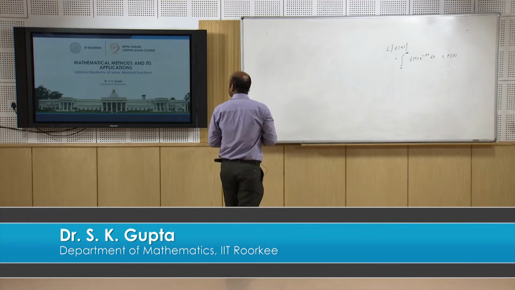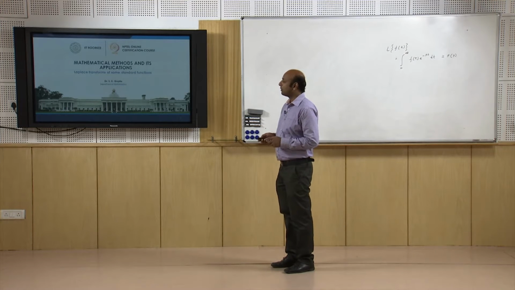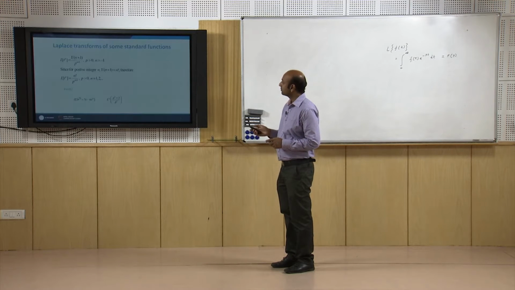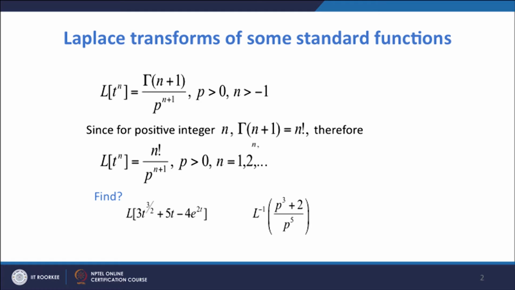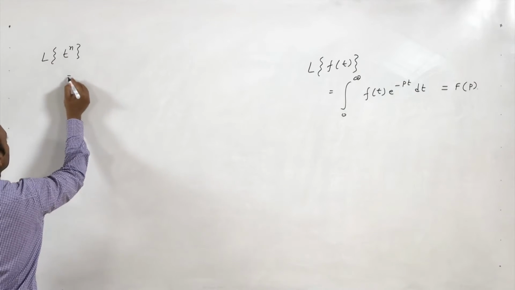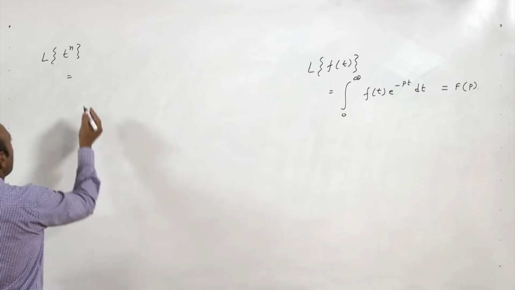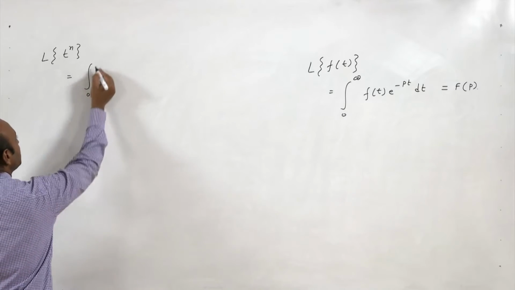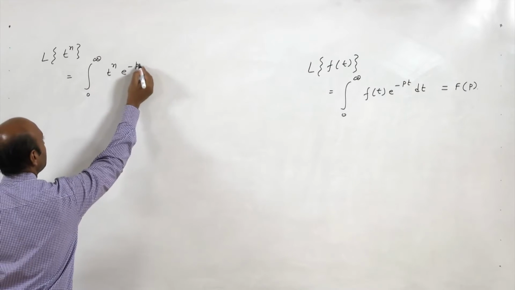So, now in this lecture we will find the Laplace transform of some standard functions. So, first, what is Laplace transform of t^n? Let us try to find it. Using the definition of Laplace transform, Laplace transform of t^n will be nothing but integral 0 to infinity t^n e^(-pt) dt.